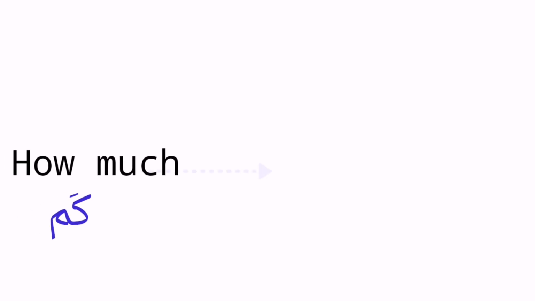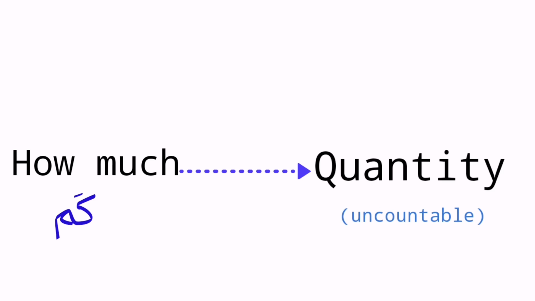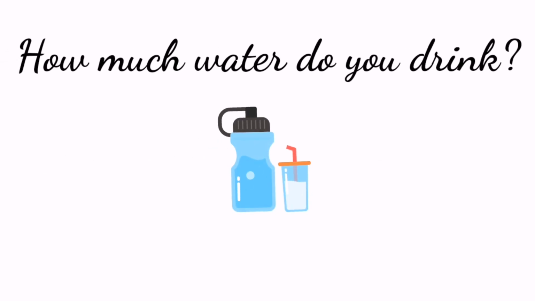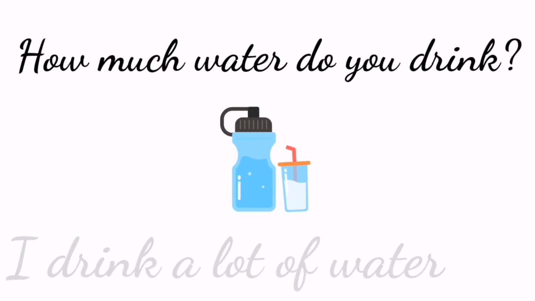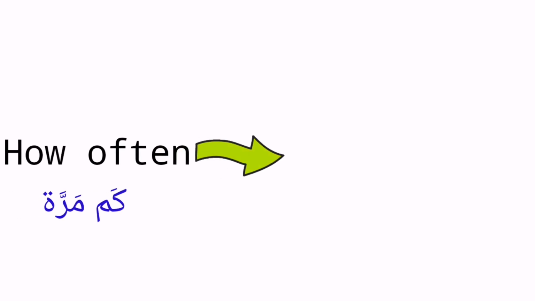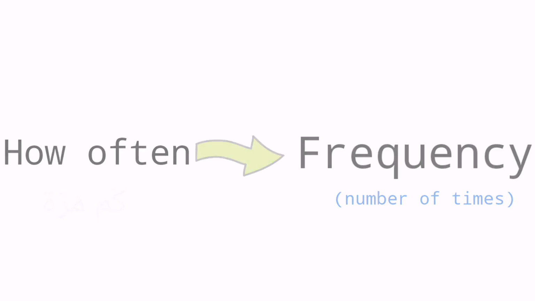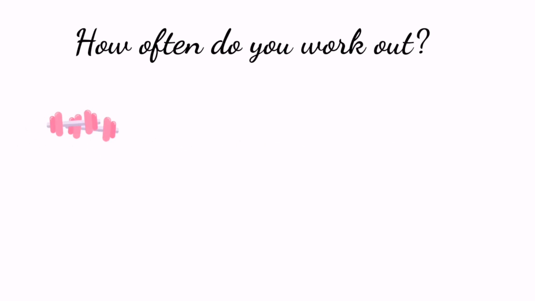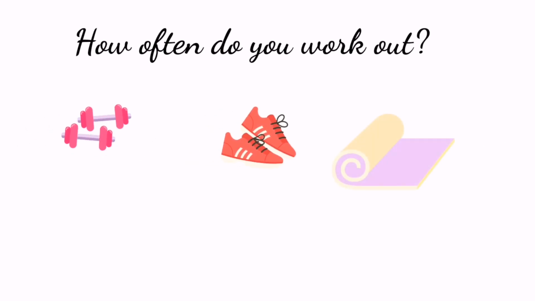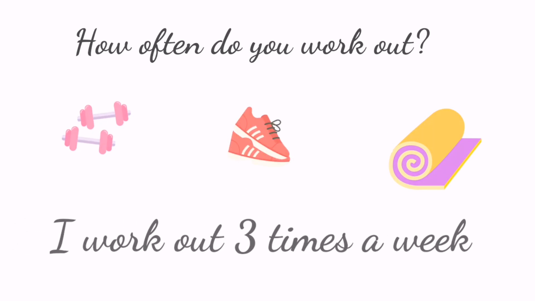How much is for the quantity which is uncountable. For example, how much water do you drink? I drink a lot of water. How often is used to ask for the frequency, meaning the number of times we do something. For example, how often do you work out? I work out 3 times a week.